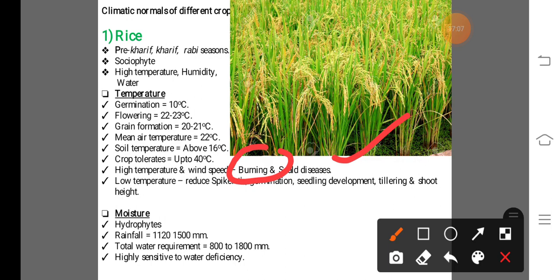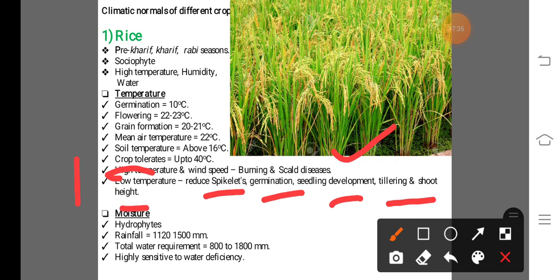Next one, in case of temperature, if high temperature is available to the rice crop, at that time burning and scald disease is observed. If the temperature decreases, that means at the lowest temperature, the spikelets are reduced. That means the formation of spikelets, also germination, seedling development, tillering and shoot height are also reduced. Here spikelet means, see here, this is the grain filling portion or seed portion of the rice crop. It is known as the spikelet.